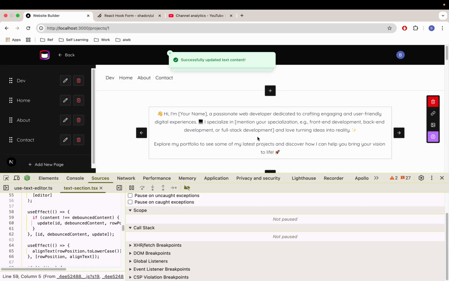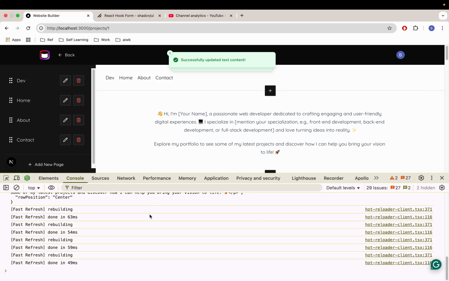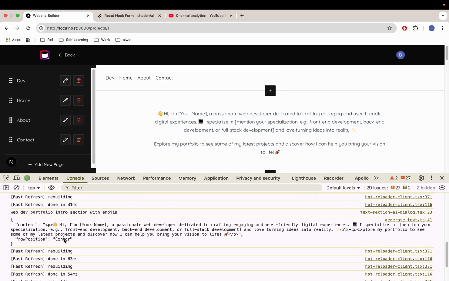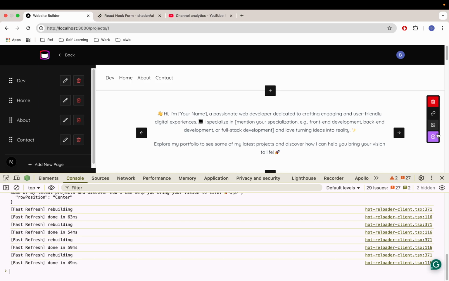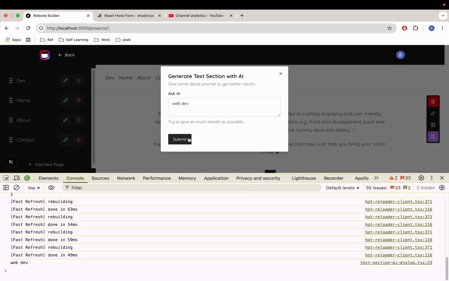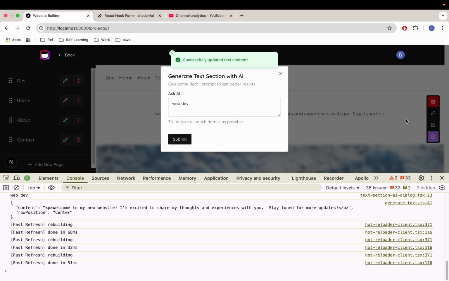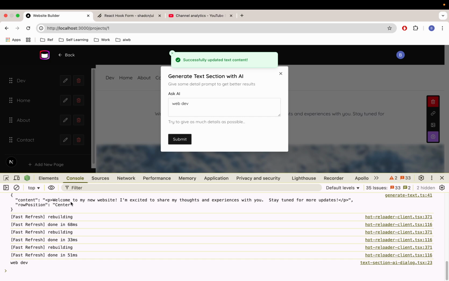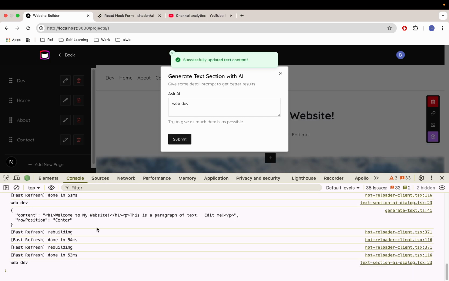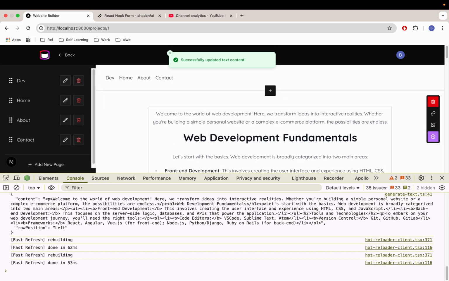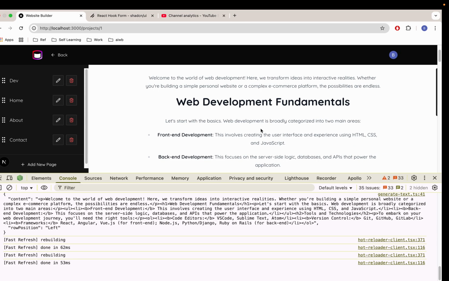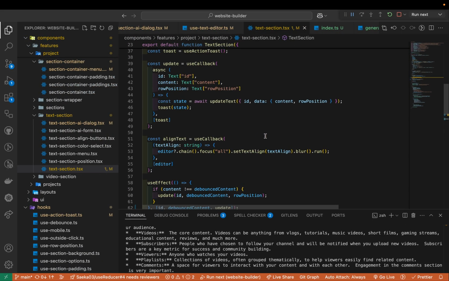And then we need to see the text alignment too, right? So here we're looking at the center. Let me see web dev. That's right. This one, center, looking good. But I want to see if we are getting left. Come on. Yeah, left. But this guy doesn't change, right? So let's go to our code base again.